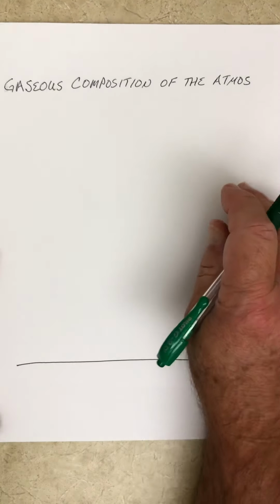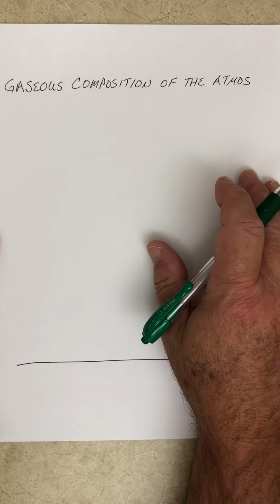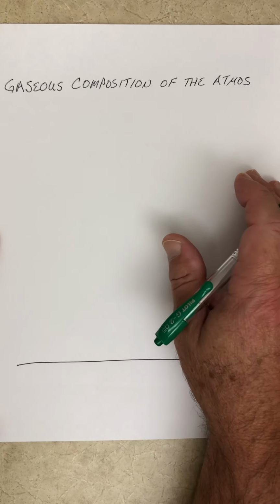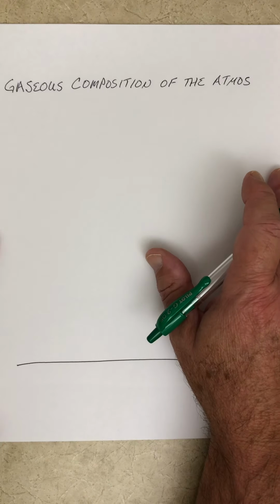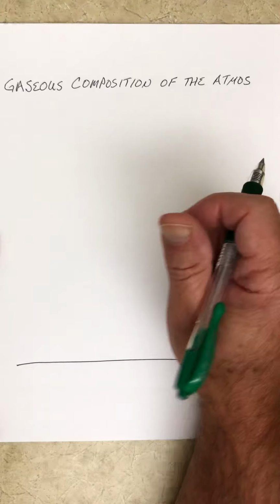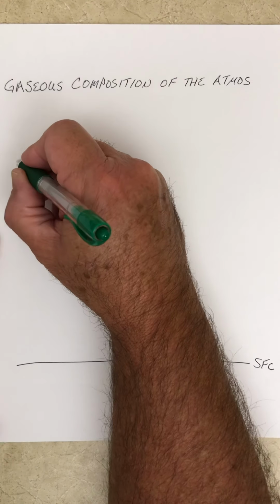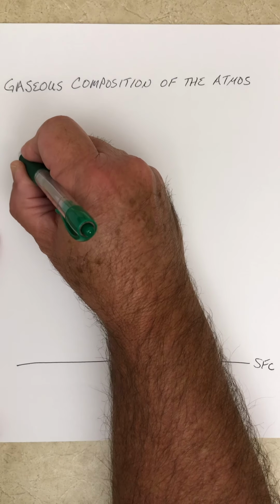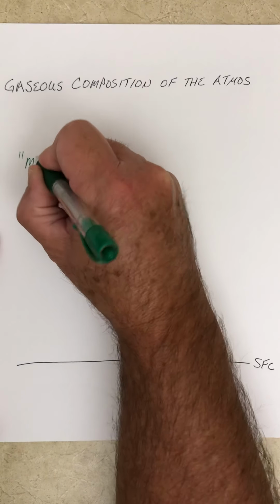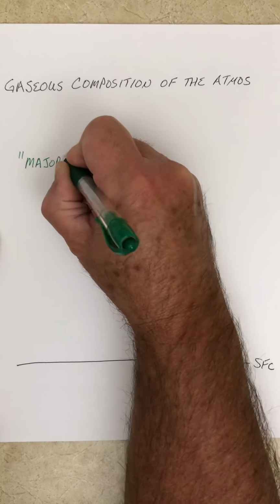So water vapor is the only gas that varies across the Earth's surface from location to location. All the other gases remain pretty consistent in the percentage of the atmosphere that they make up. So we're going to talk about atmospheric gases in terms of major atmospheric gases and minor atmospheric gases.